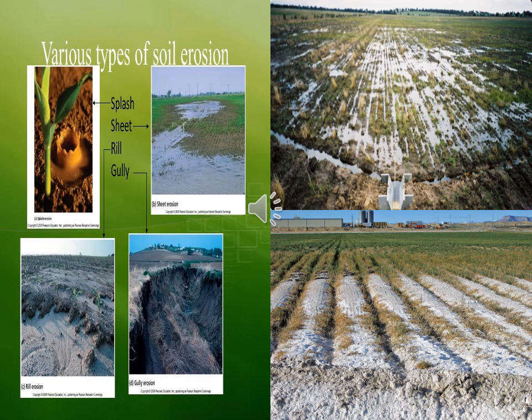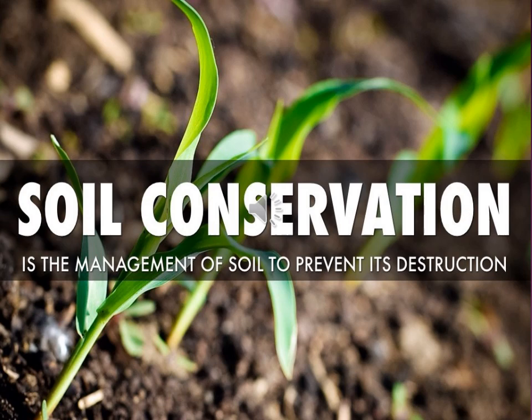Okay, so methods of conservation and management of soil. How can you prevent the soil from erosion? The first one is afforestation, that is the planting of trees. Then constructing dams and barrages in order to store water and to prevent water logging. Then prevention of overgrazing: you have to prevent animal grazing.